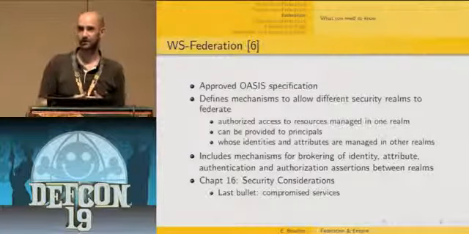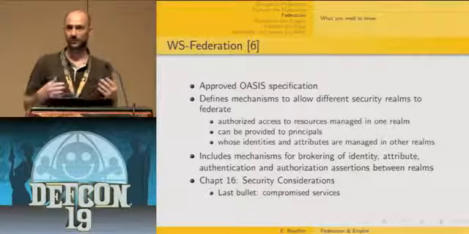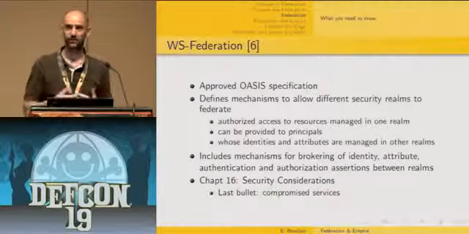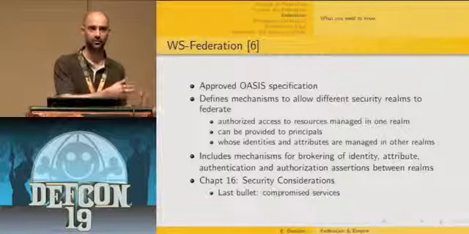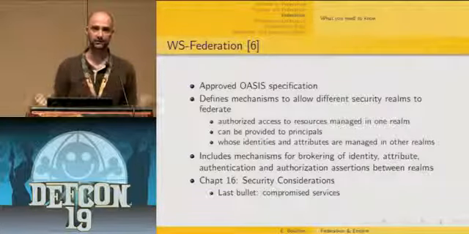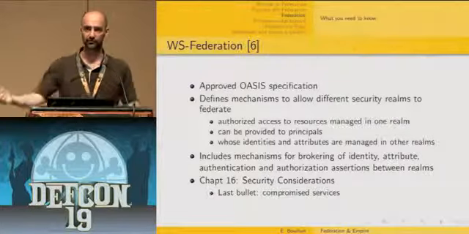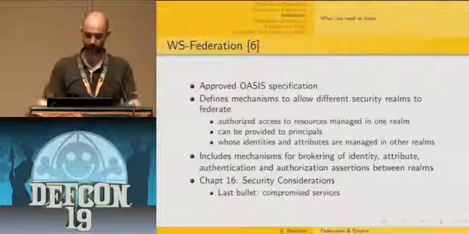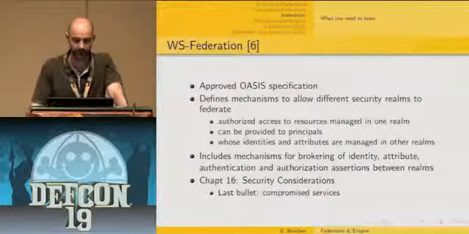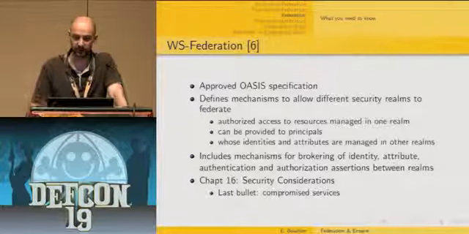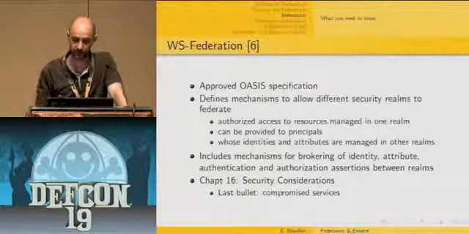That's how you guarantee that user management stays on the side of their own authoritative domain. You don't have to bother about user management of the other domain. So that's why it's really interesting. And also it includes mechanisms for brokering of identity, attribute, and authentication between realms.